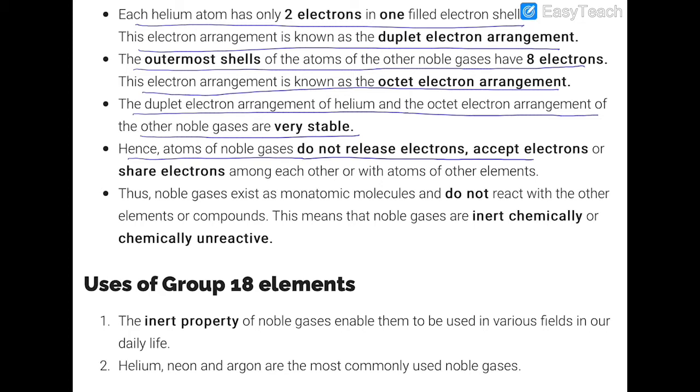A mixture of 80% helium and 20% oxygen is used as an artificial atmosphere for divers. Helium is used in preference to nitrogen because helium is less soluble in our blood, whereas nitrogen can cause a decompression sickness called the bends. We discussed that point in the sulfur chapter under the concept of Henry's law, where we discussed why noble gases are not able to dissolve to a large extent in water. It is used in thermometers to measure very low temperatures. It is used as a protective atmosphere for growing crystals of silicon and germanium.